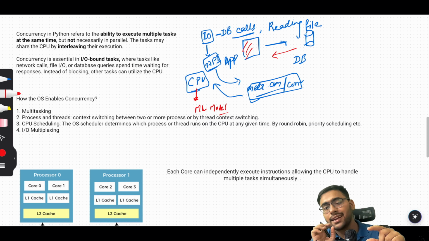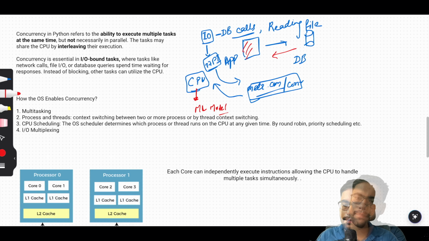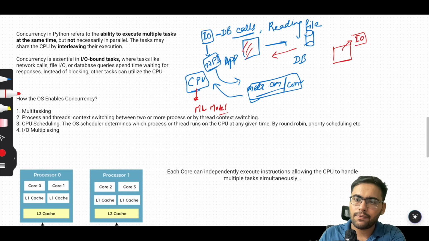Now one core can only do one task at one time. So if you are having an IO bound task and you have one core, and you are making an IO bound call, for example an API call, then until you get the reply of your API call, your one core can do something else.